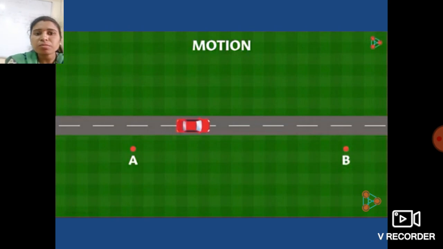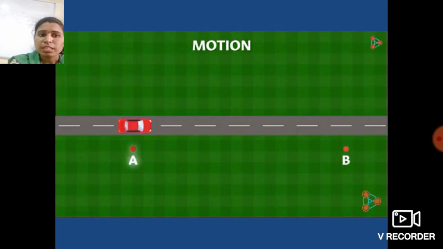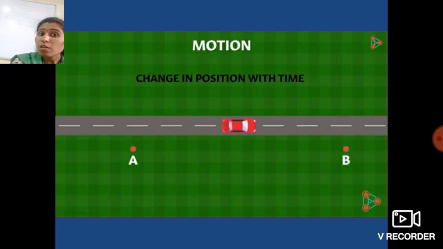Initially it was here, then here, and now after some time it is here. Notice what is changing, students? The position of the object and the time are also changing. Means there are two things which undergo change: position and time. So students, change in position of a body with time is called motion.